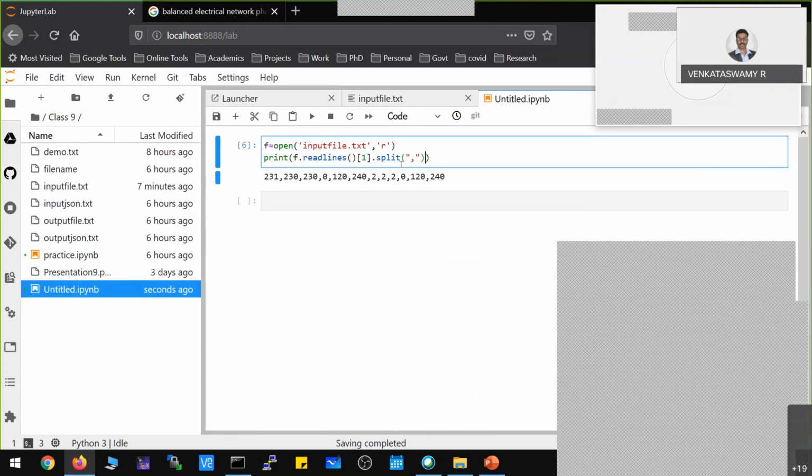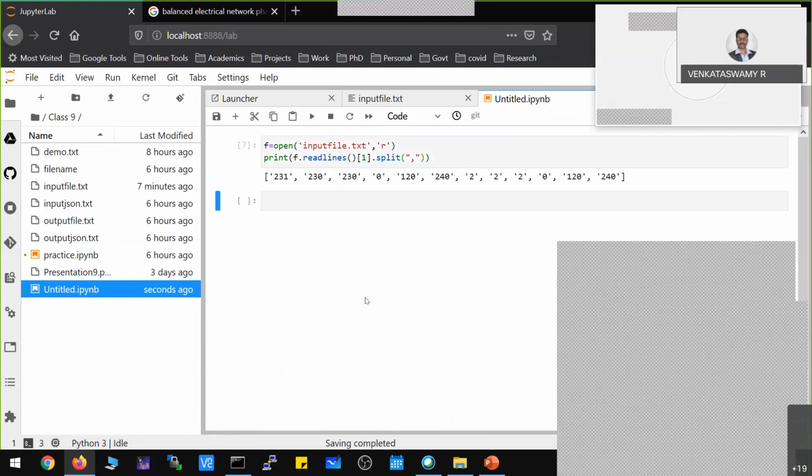When you execute this code, can you see what happened? Earlier it was a string separated by commas. Now you got a string list. You need to convert this string list to a float list.